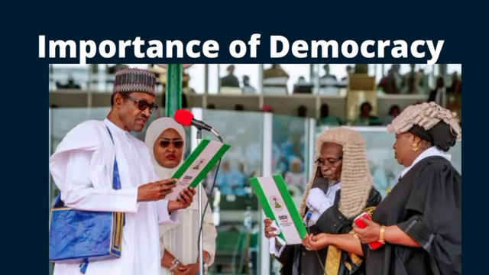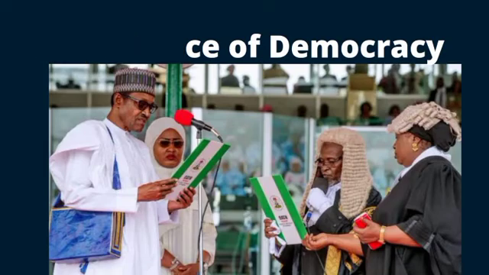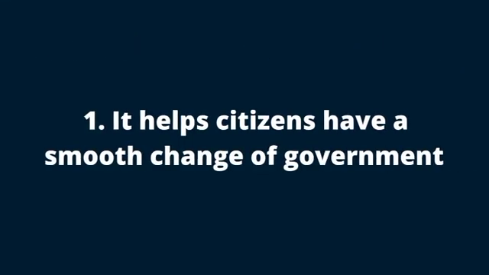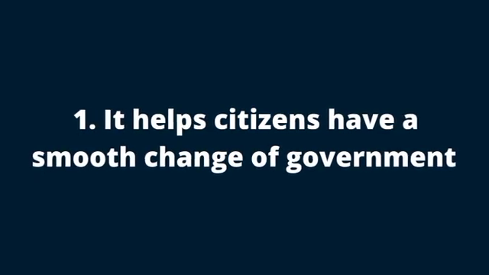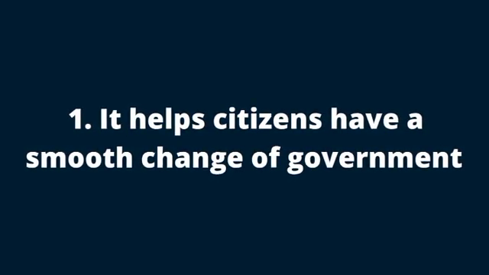Now, going forward, we are going to be talking about the various importances of democracy in the society. Why is democracy a good system of government? Why should societies adopt democracy as their system of government? So we are going to be looking at a few importances of democracy in the society. Number 1, it helps the citizen to have a smooth change of government.